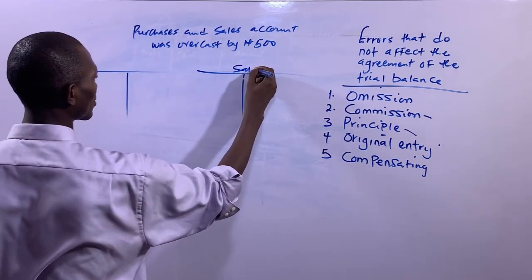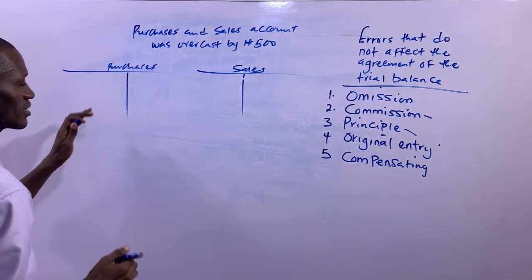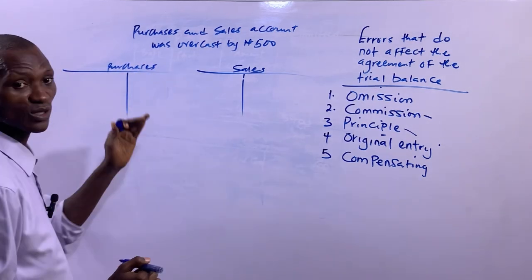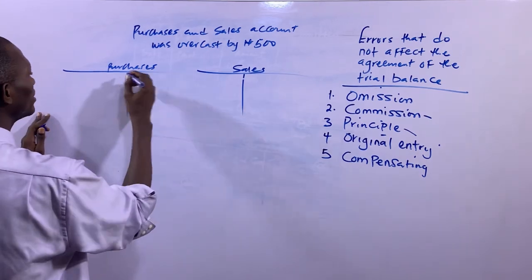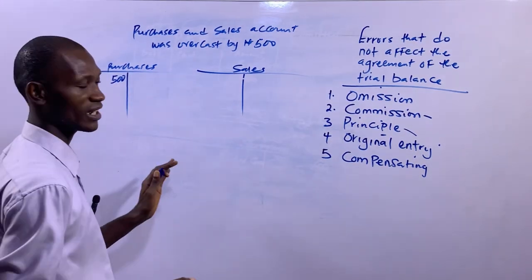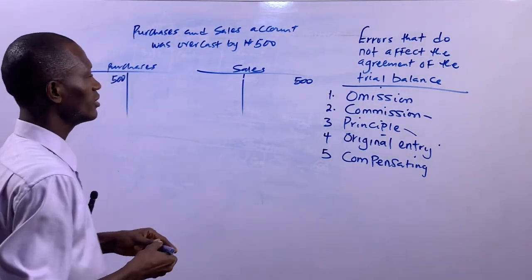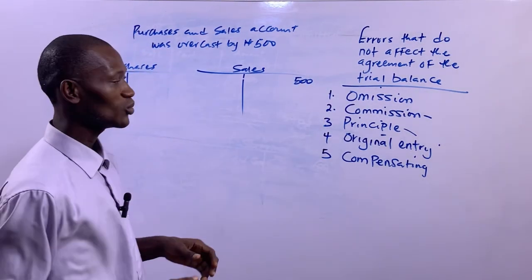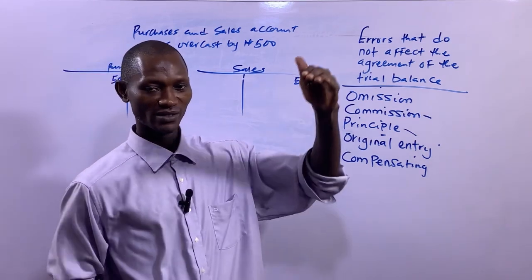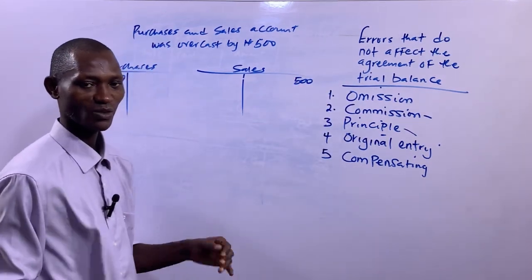Sales accounts, then we have purchases accounts. So when purchases account is an expenses account, if it is overcast, it means it's been debited more. That's what it means. And if sales account has been overcast, it means it's been credited more. That's what it means. So since you have been told that the two accounts have been overcast, they've been increased, then you have to undercast it.